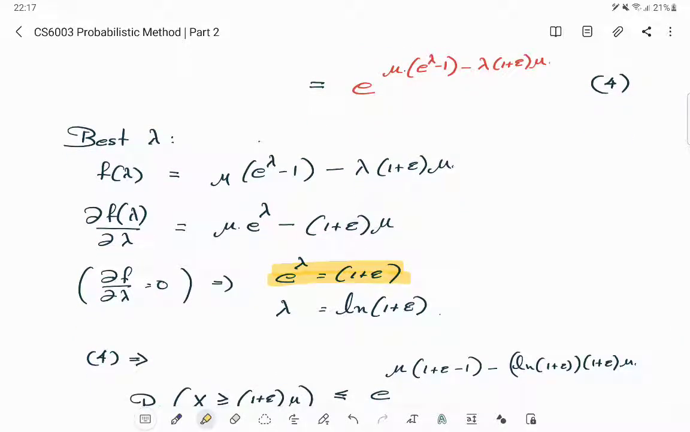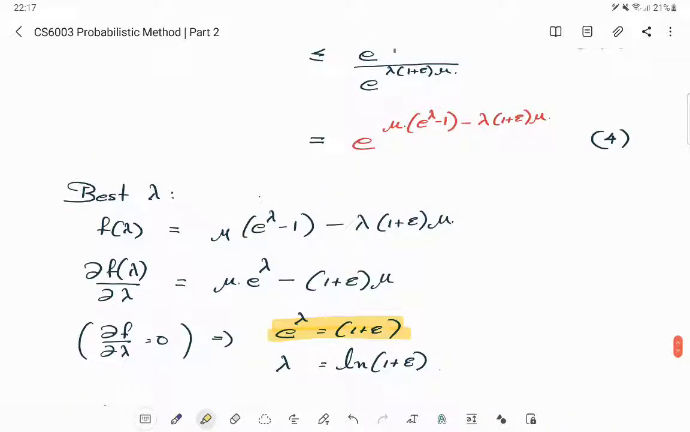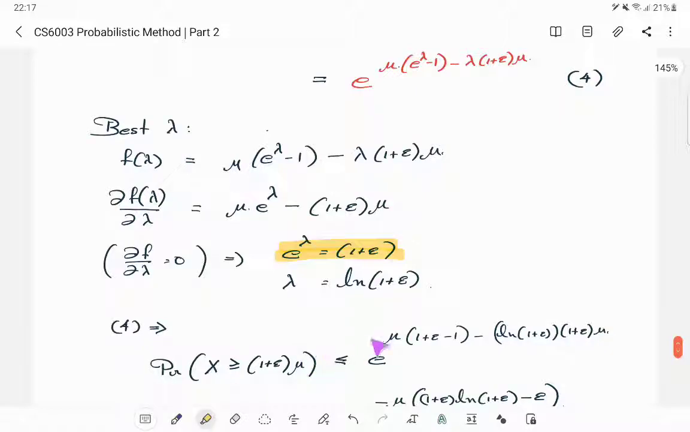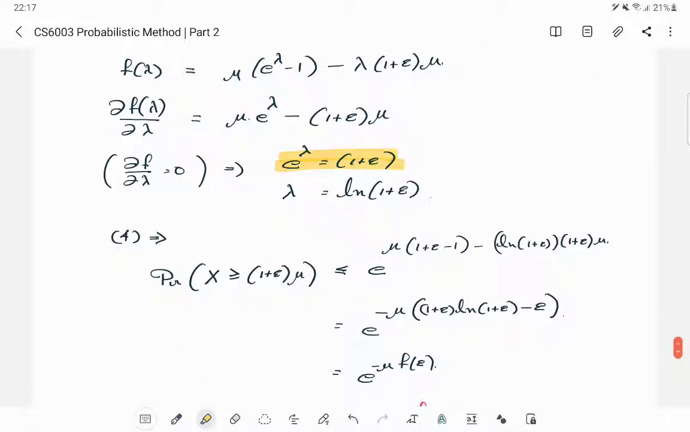So now we go and substitute these values of lambda. Wherever there is a lambda I can use this formula, and wherever there is an e raised to lambda I can use this formula. Putting them together, this is the same LHS, e raised to mu. This e power lambda becomes 1 plus epsilon minus 1, which is just an epsilon. And this minus lambda becomes minus ln of 1 plus epsilon. Then this 1 plus epsilon mu remains. So this is just a rearrangement of these terms. This minus mu I pull out, that is 1 plus epsilon times ln of 1 plus epsilon, and there would be a minus epsilon here.